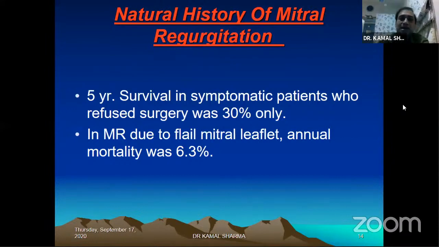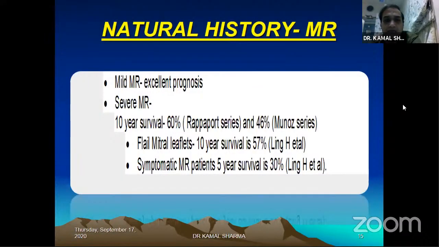While we compare this with mitral regurgitation, 5-year survival in symptomatic patients who refuse surgery is only 30%. And in MR due to flail mitral leaflet, annual mortality is 6.3%, going on to say that probably around half of the patients will not survive beyond 5 years. So once you have symptomatic MR, again, in history, when you look at mild MR, then it's an excellent prognosis.